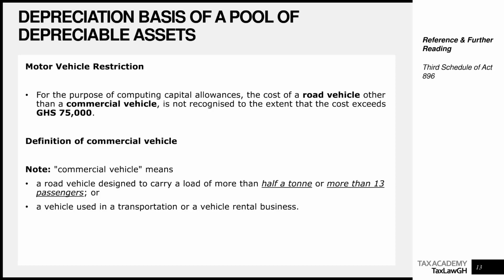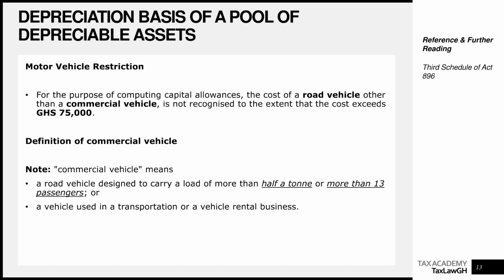We are saying that for the purpose of computing capital allowance, the cost of a road vehicle other than a commercial vehicle, so it means commercial vehicles are not part of this rule, I'll define that shortly, is not recognized to the extent that it exceeds 75,000 Ghana cedis. So it means that if you have a car or a road vehicle that is not a commercial vehicle, take note, the maximum amount you can add to the Class 2 pool is 75,000.